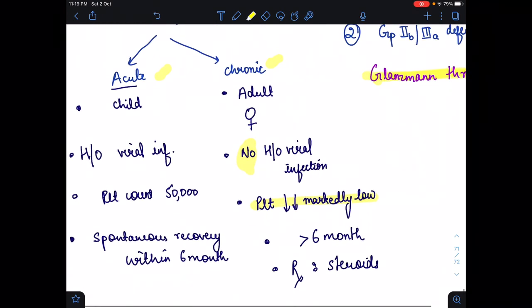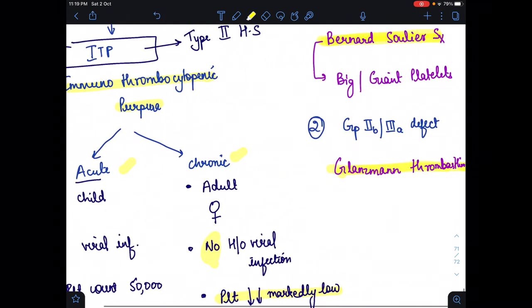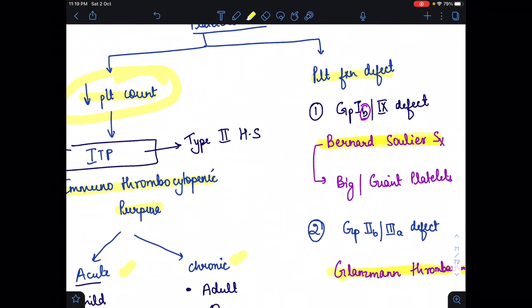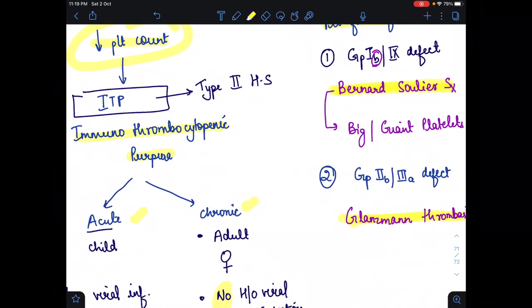Recovery takes more than 6 months, and the treatment is steroids, while for acute ITP spontaneous recovery within 6 months will occur. The other one is platelet function defect, either adhesion or aggregation defective. If adhesion is defective, then Bernard-Soulier syndrome, and if aggregation is defective, then Glanzmann thrombasthenia will occur.